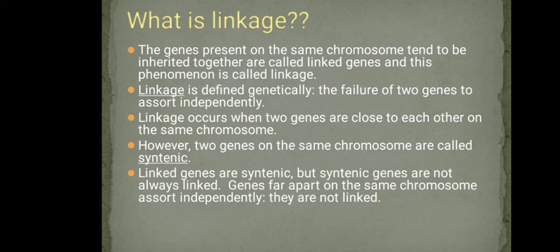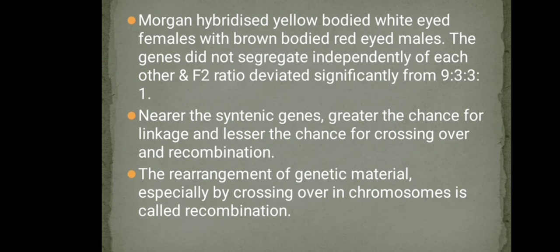The closer the genes, the greater the linkage; the farther away the genes, the lesser the linkage. So the nearer the syntenic genes, the greater is the chance for linkage and the lesser the chance for crossing over and recombination.